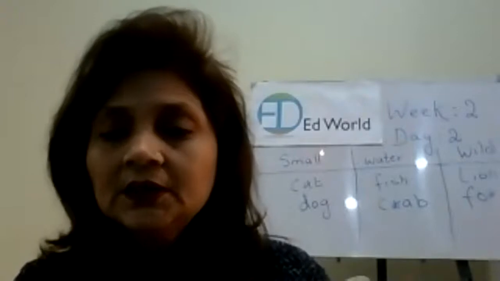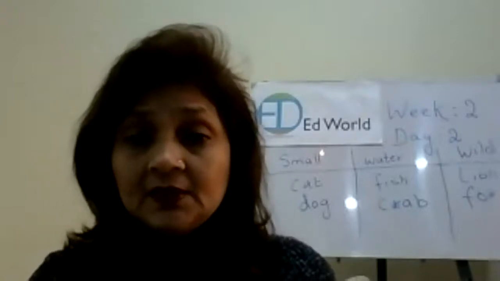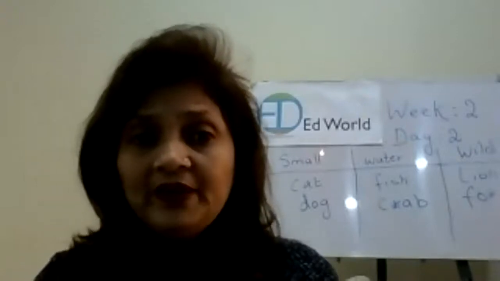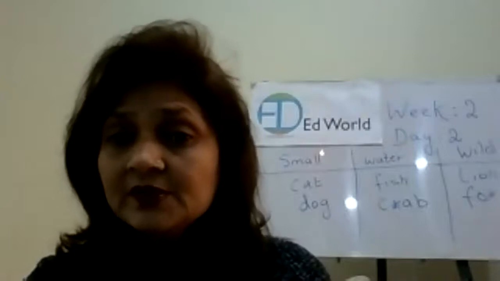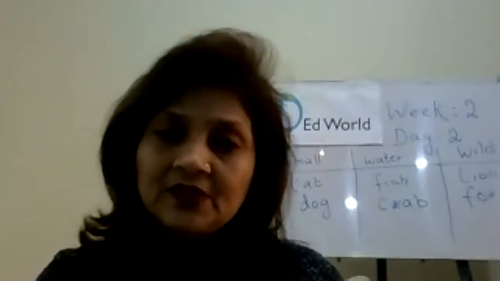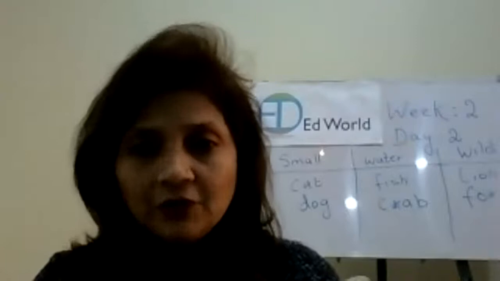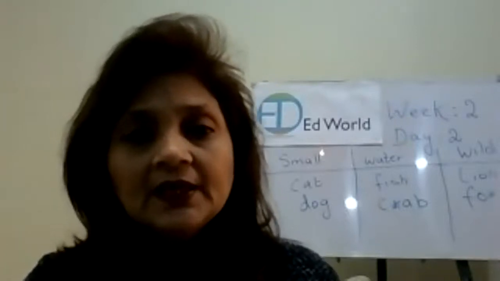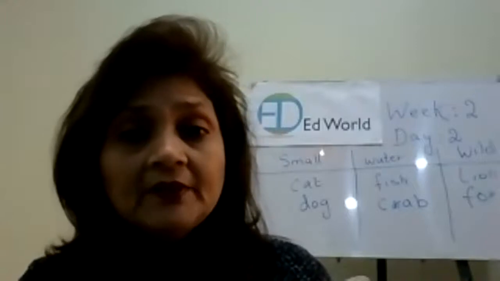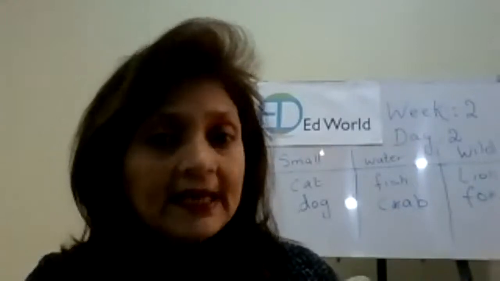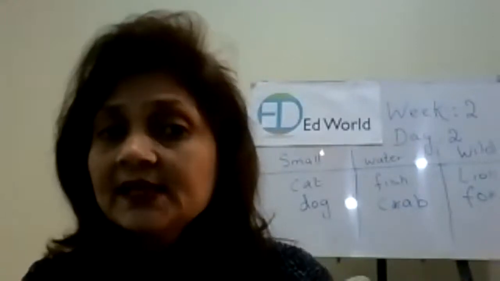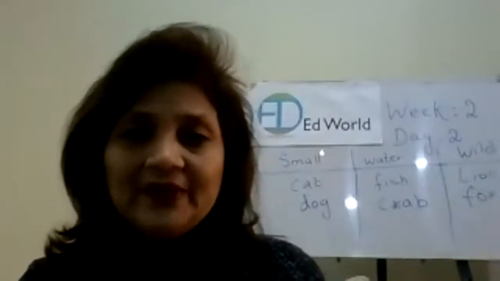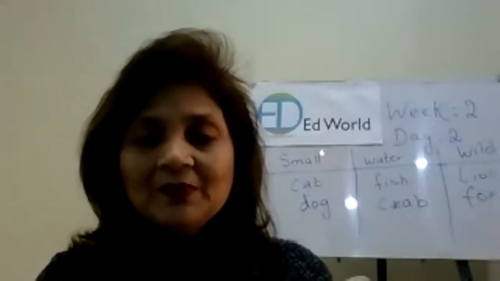Starting from this side, Ali. Yes. A lion. Wow, very good. Where does a lion live? Jungle. It lives in the jungle, in the forest. Wow, very good. Okay. Yes, Alia, what have you written? You have written an ant. Wow. And where does an ant live? Anthill. Very good. Great job.